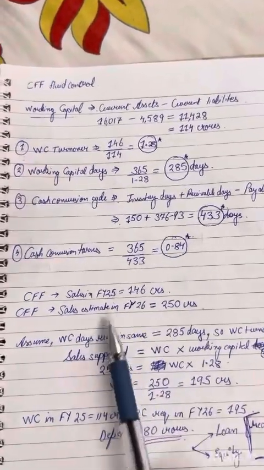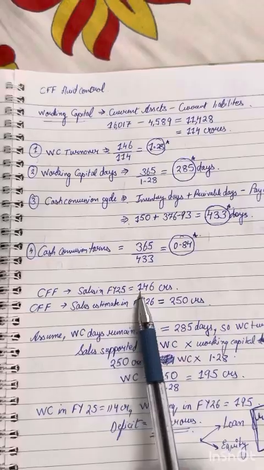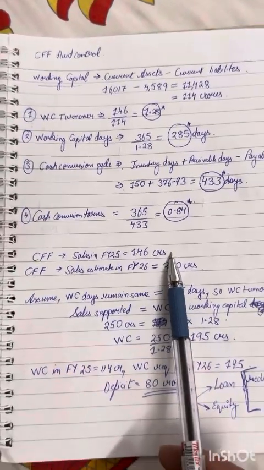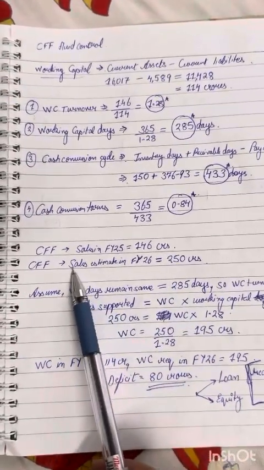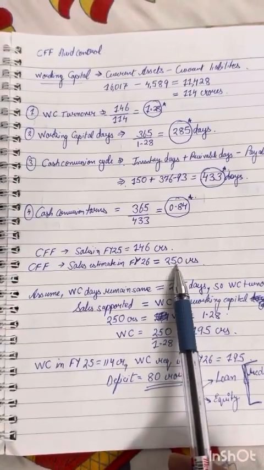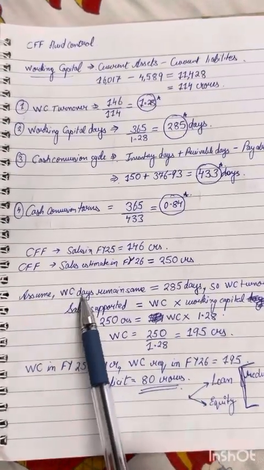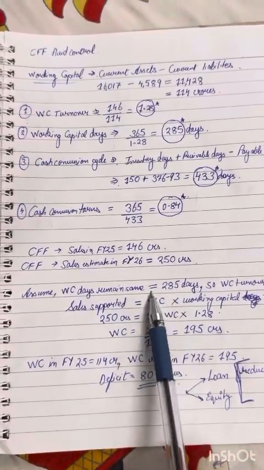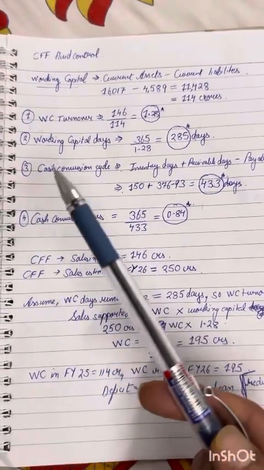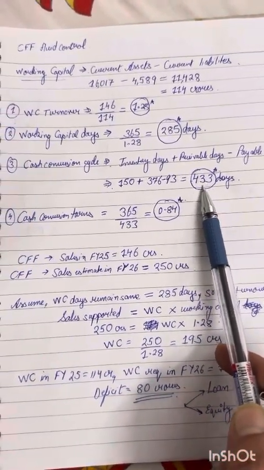So for example, let's say CFF sales in FY25 was 146 crores, right? Now I'm estimating that its sales in FY26 is 250 crores. This is my estimate that next year sales will go from 146 to 250. Now let's say working capital days remain the same. Now the management is not able to improve the receivable days. 433 days is what it's coming to.